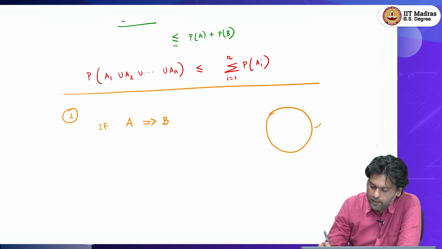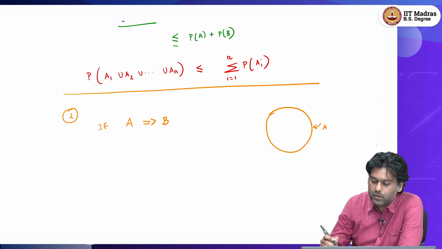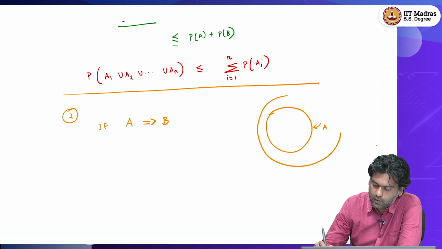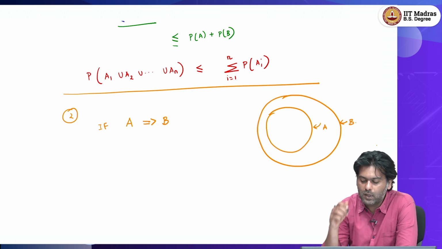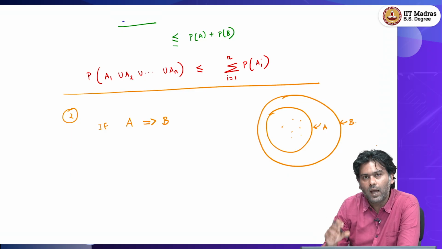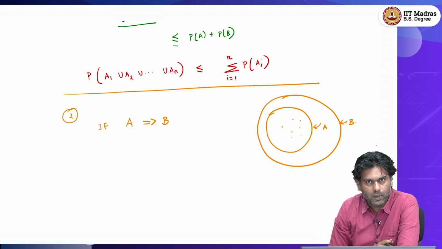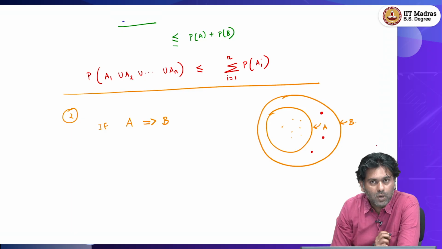Okay, so, if this is A, if A happens, then B also has to happen. So, B cannot be inside A. So, B has to be outside A, right. So, B has to be a superset of A. Yeah. So, if now the event A happens, that means that one of these things happen. So, that is also part of B. So, B also happens, right. So, A happening implies B has also happened, right. On the other hand, if B happens, which means that I might have one of the events here, then that does not necessarily mean A has happened.